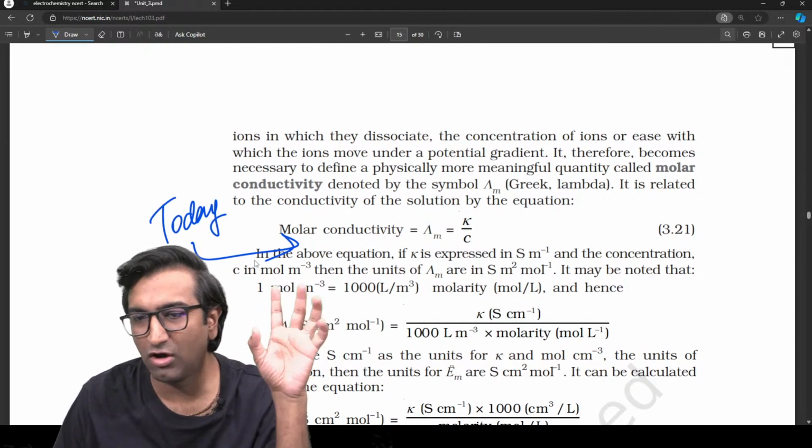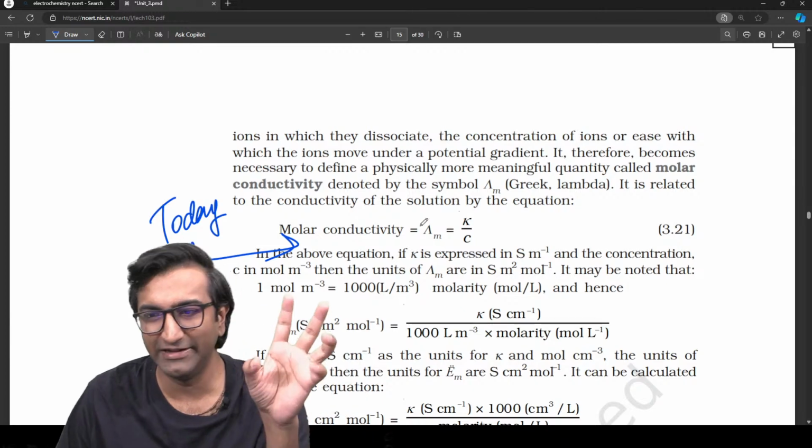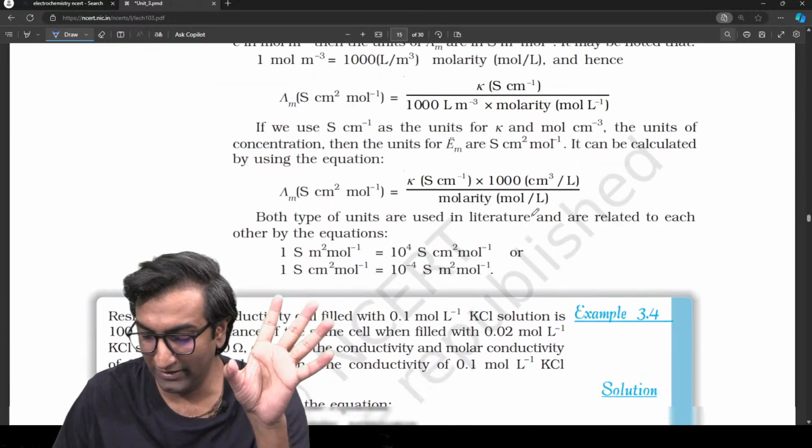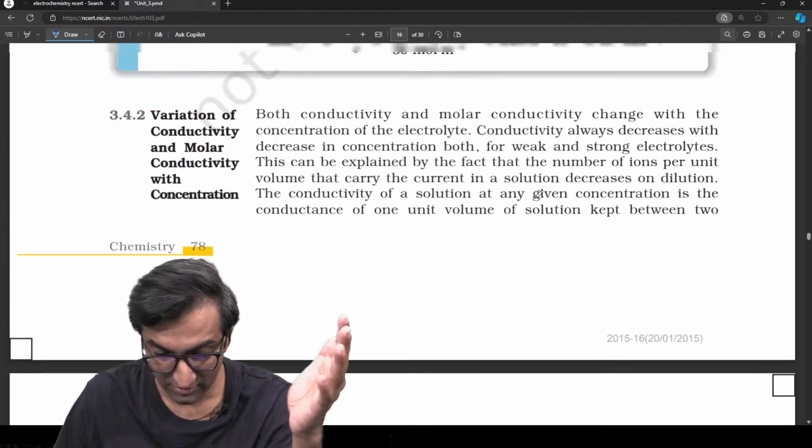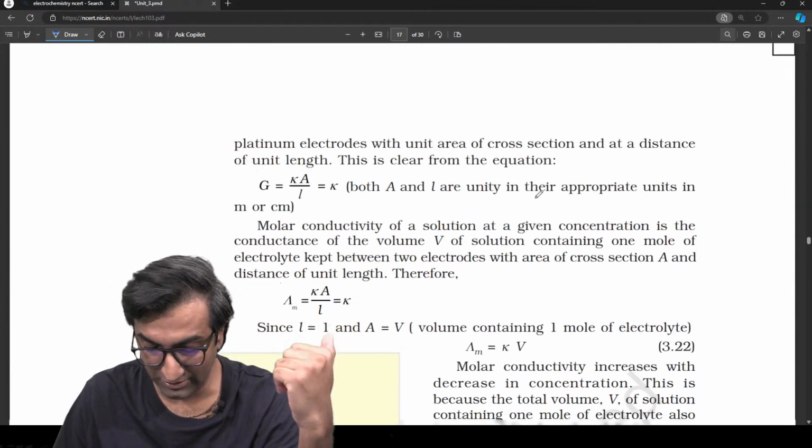Actually, in a way, I spoke about this already. ठीक है, मैं आपको थोड़ा बहुत hints already दे रहा था. If you caught it on that, great. If not, don't worry. We'll talk about molar equivalent conductivity, and then we'll go on to look at these graphs. Yeah, variation of molar conductivity with concentration.